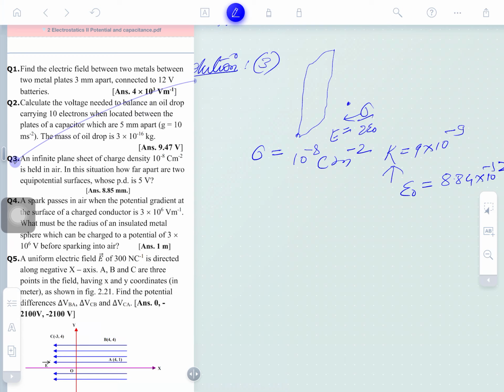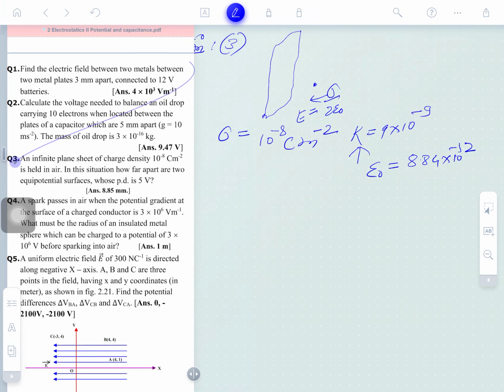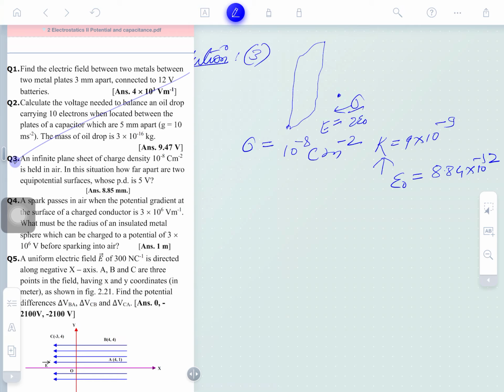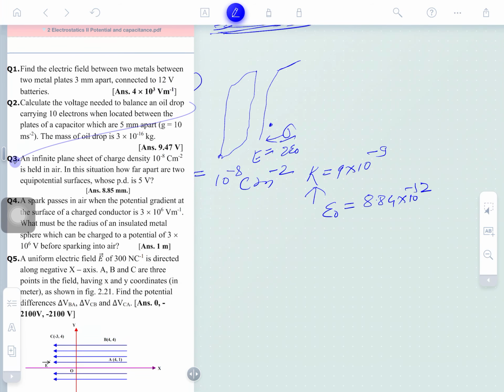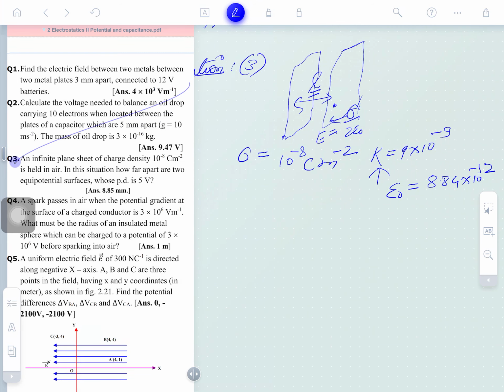So in this situation, how far apart are the two equipotential faces whose potential difference is given? An infinite plane sheet of charge density this much is held in air. The two plates are here, and the distance between them is the length. The potential difference between them is to be maintained as 5 volt. Clear? V is 5 volt, and the length is to be found.